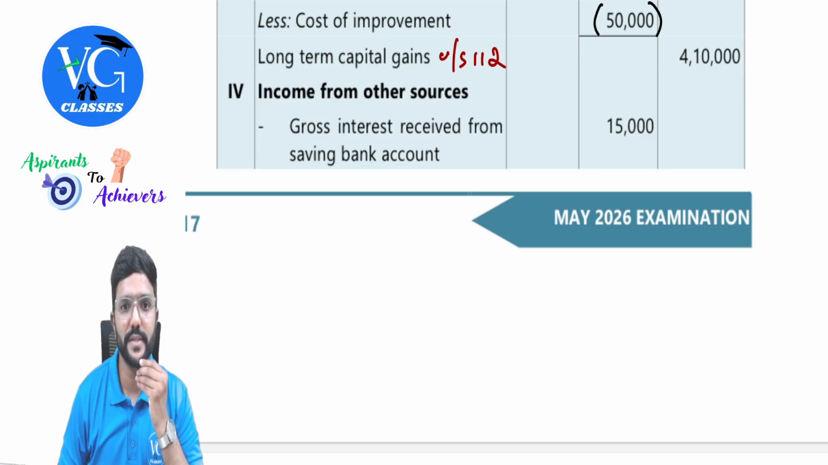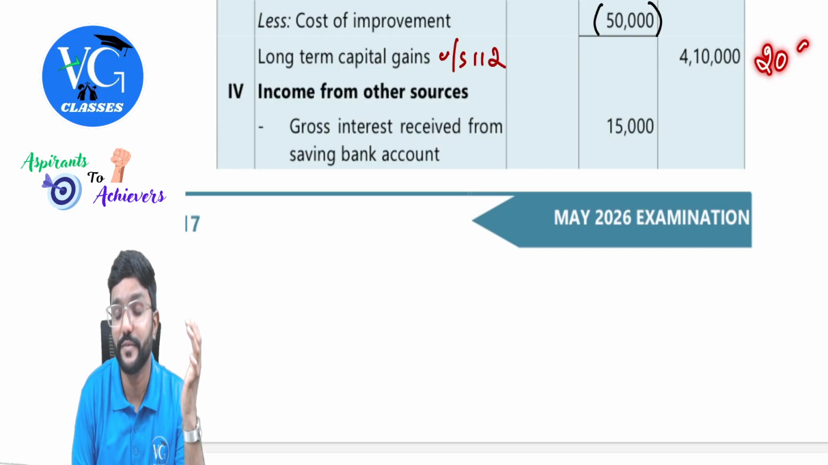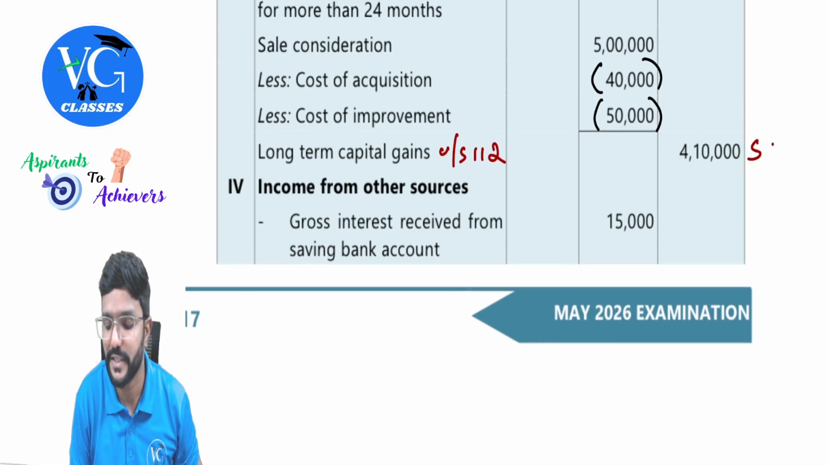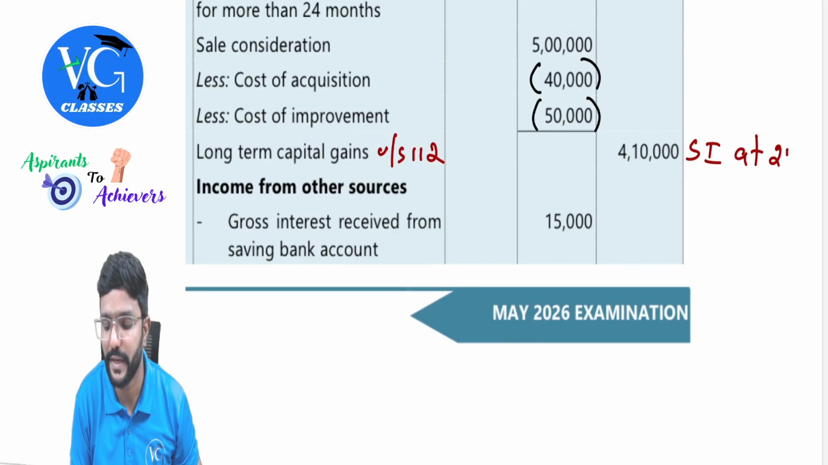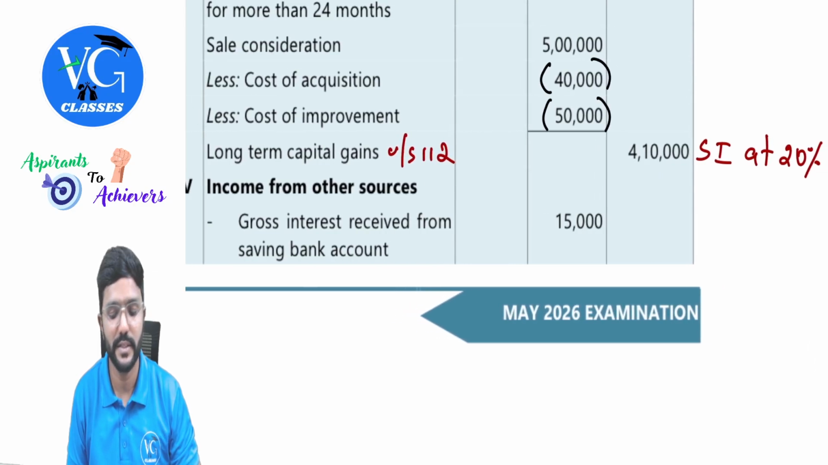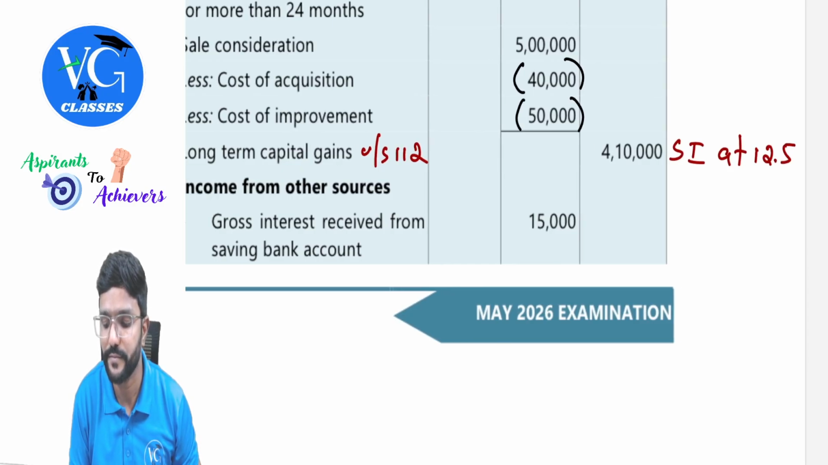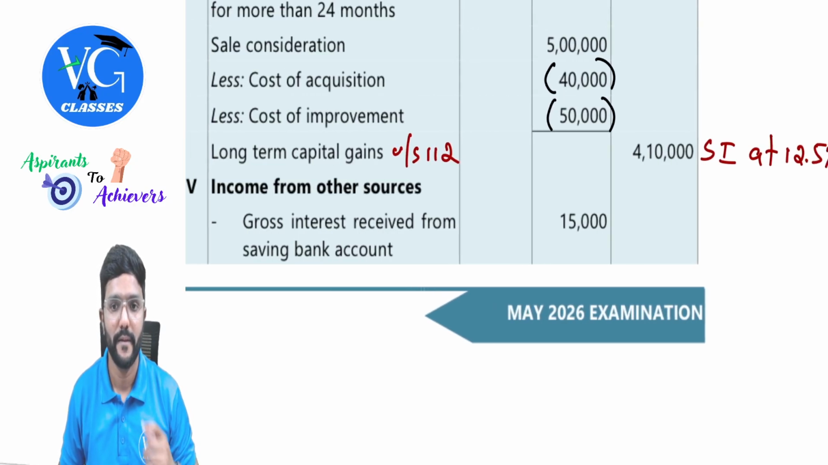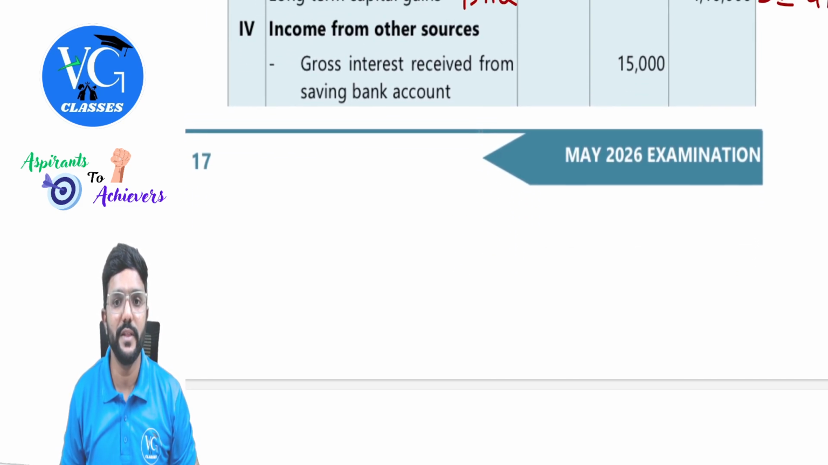Income from other sources, gross interest. Please be careful on this. The tax rate is 20% because we are supposed to calculate tax liability also. It is a special item, special income. Okay, let me just write it because while calculating tax, you have to be careful, guys. Special income taxable at 20%. Just a minute. So it is not 20%, it is 12.5% now. Yes, sir, 12.5%.